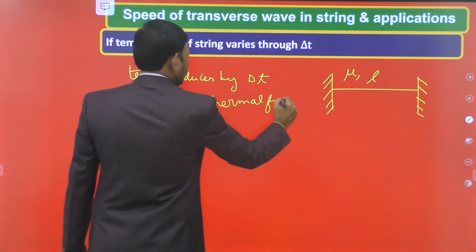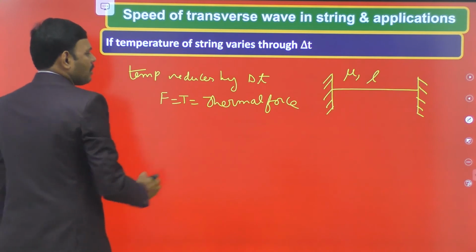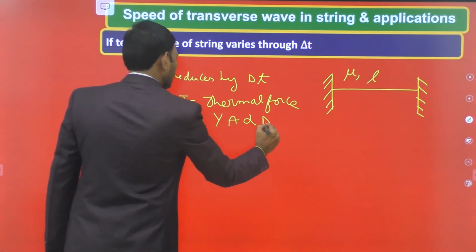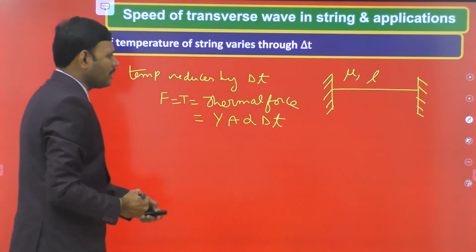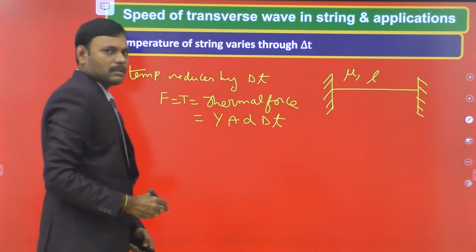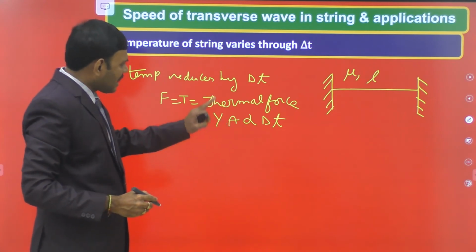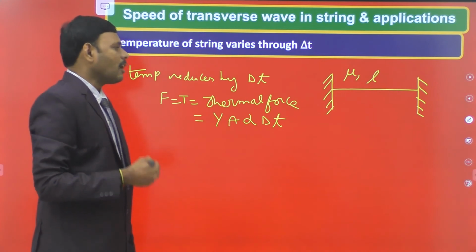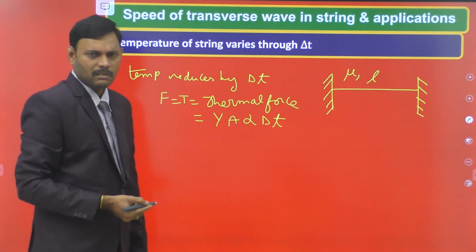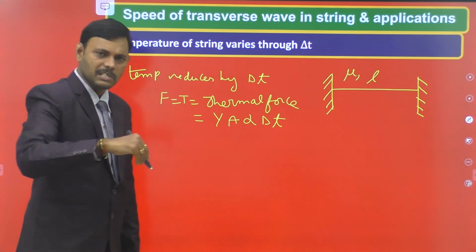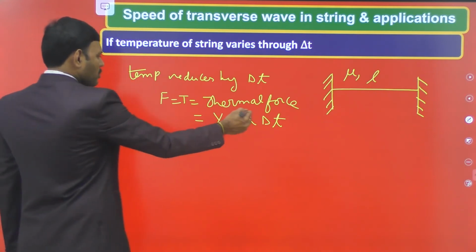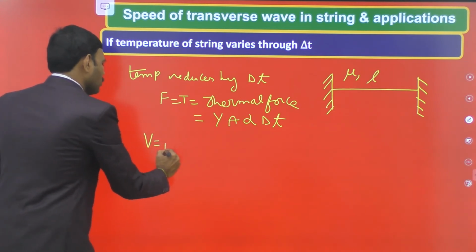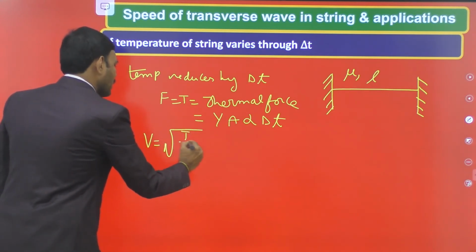This thermal force is given by Y A alpha delta T, where Y is the Young's modulus of the given wire, as the wire has some elasticity, A is the area of cross section, alpha is the coefficient of linear expansion of the wire, and delta T is the change in temperature of the wire. Then the velocity in the wire is equal to square root of T divided by mu.